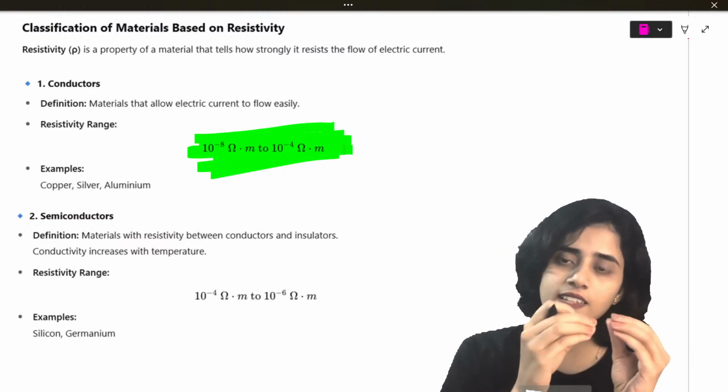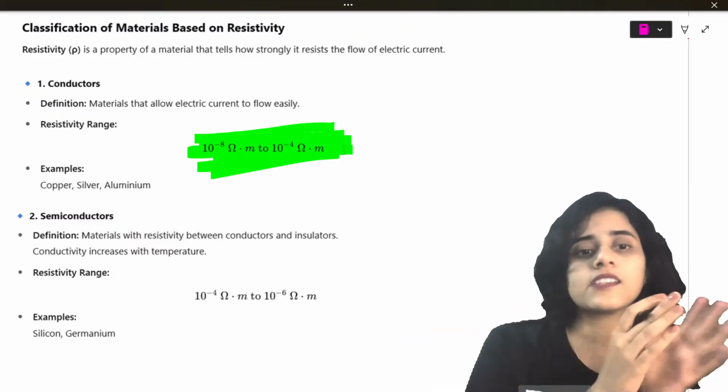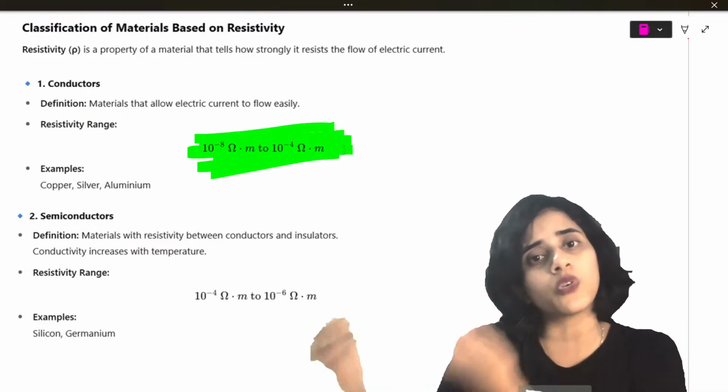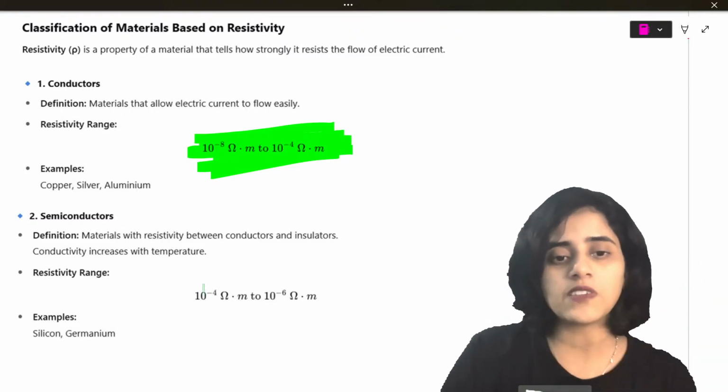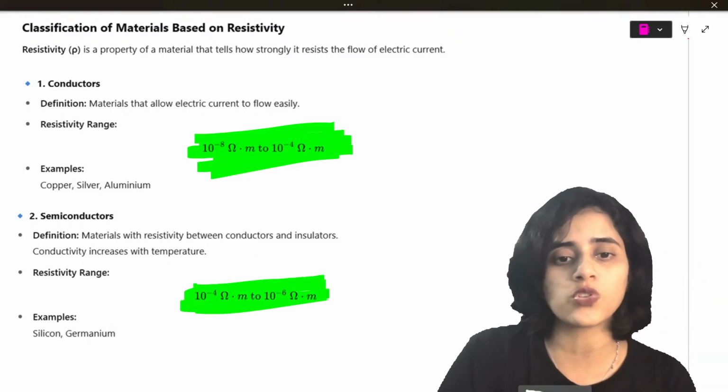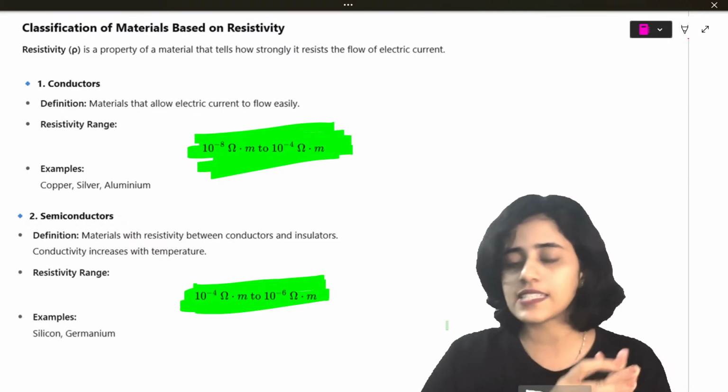Now, a semiconductor is something between a conductor and an insulator. So they don't conduct as good as a conductor nor as bad as an insulator. So they will have a value from 10 raised to minus 4 to 10 raised to minus 6.